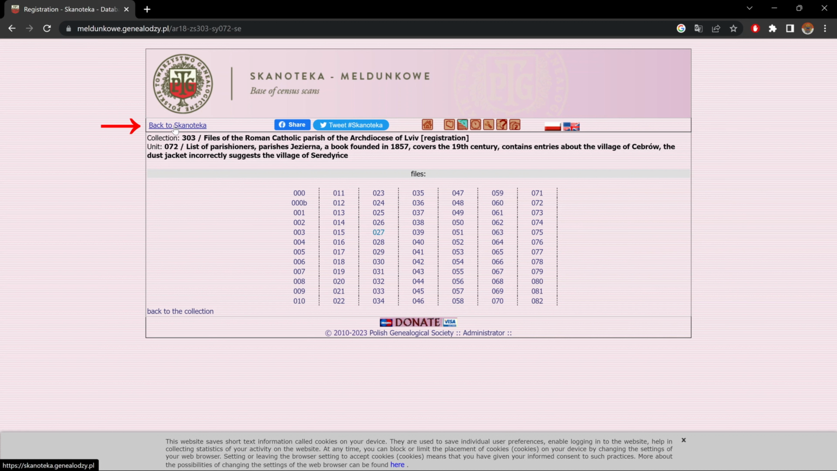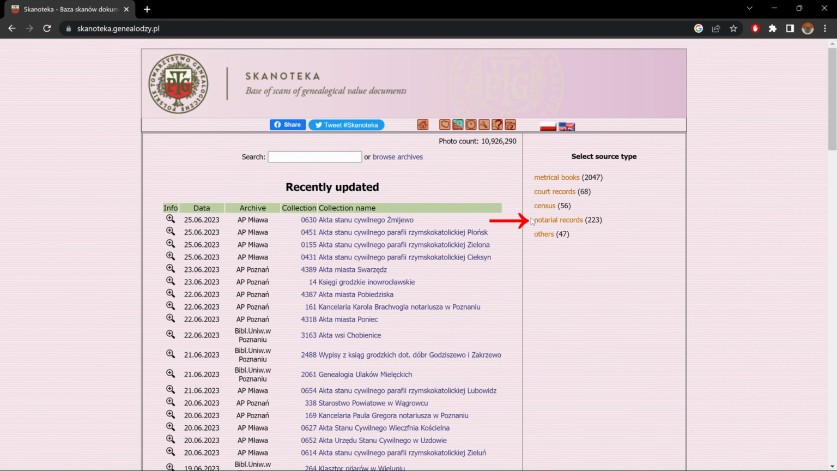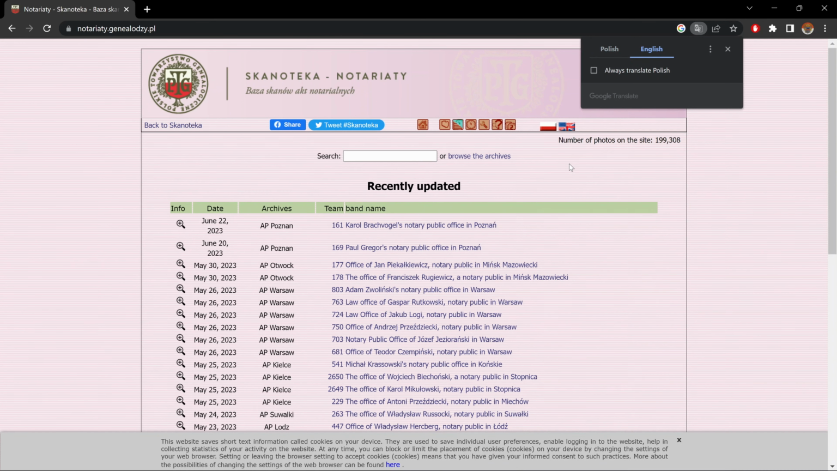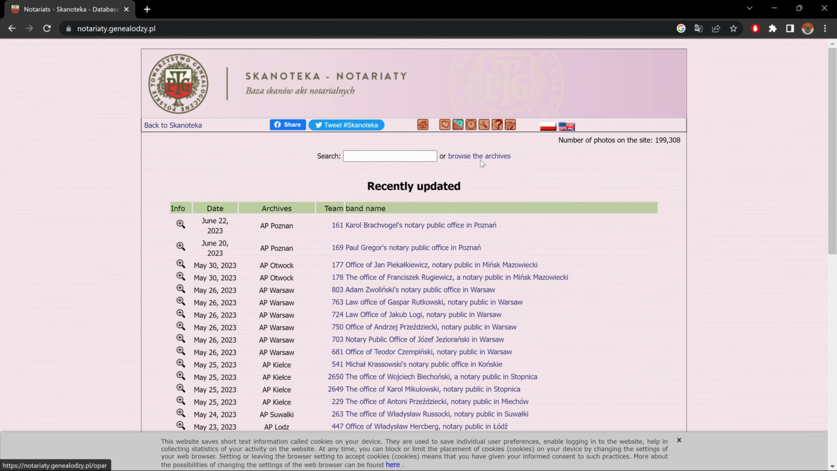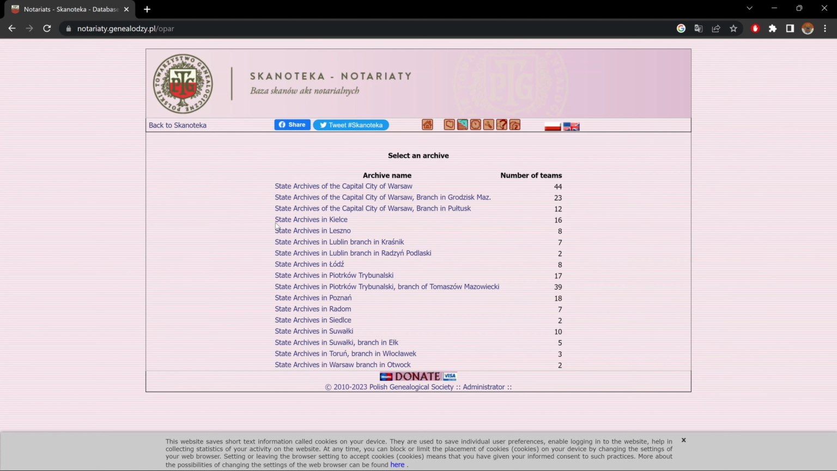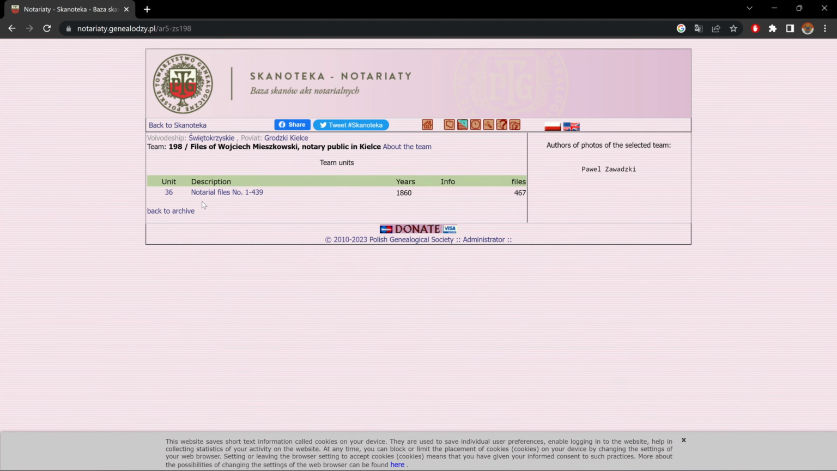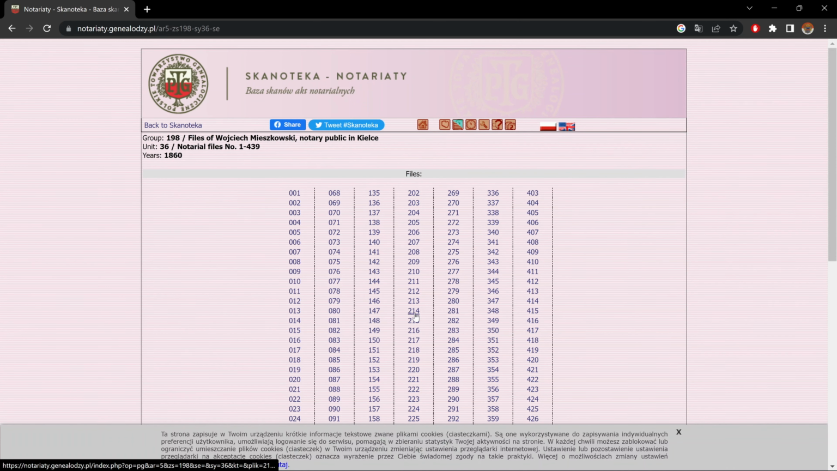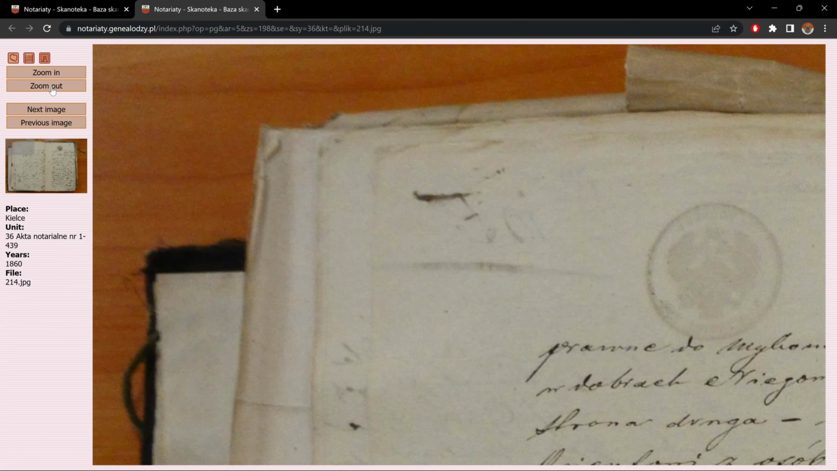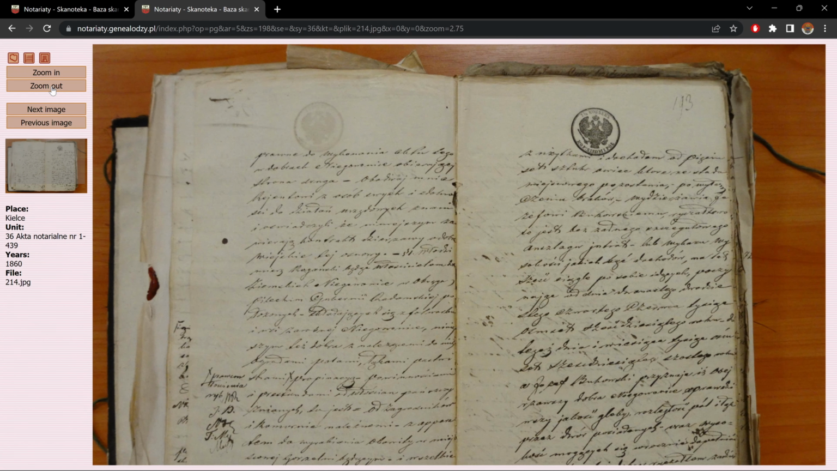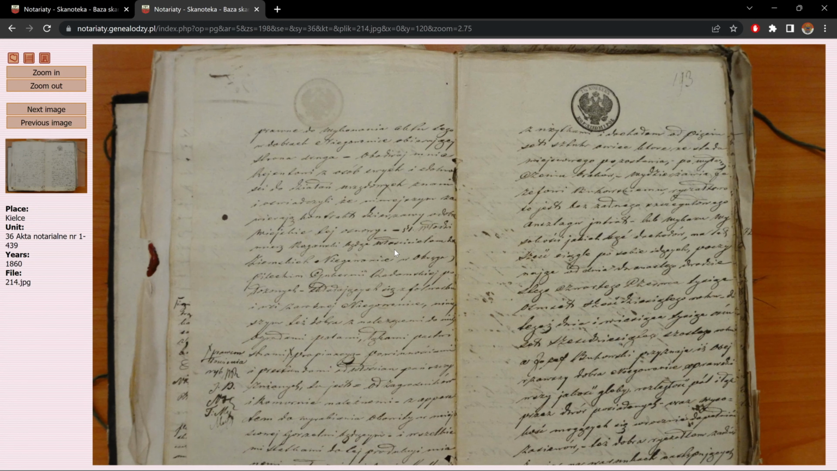Back to Scanoteca. And let's see what kind of notary records they have. Browse the archives. Let's go to Celts. Notarial files. Again, let's take one in the middle. And let's zoom out. And there's our notarial file. It's pretty cool.